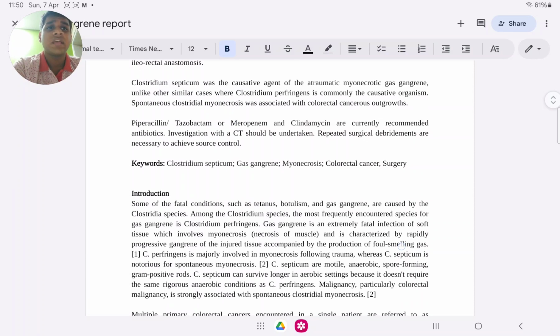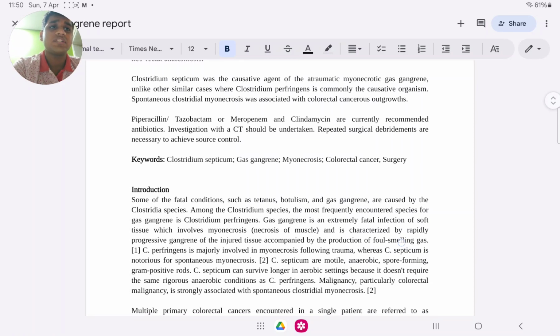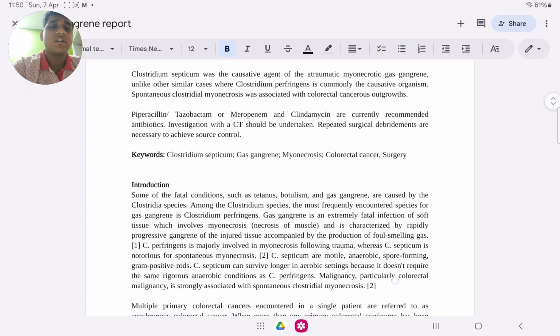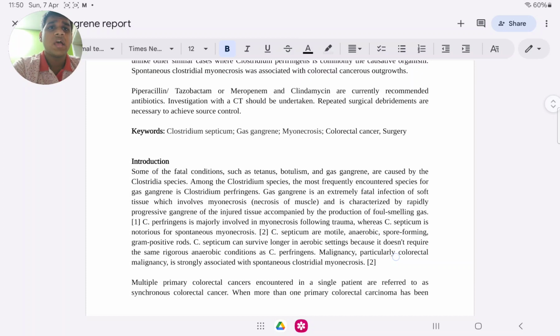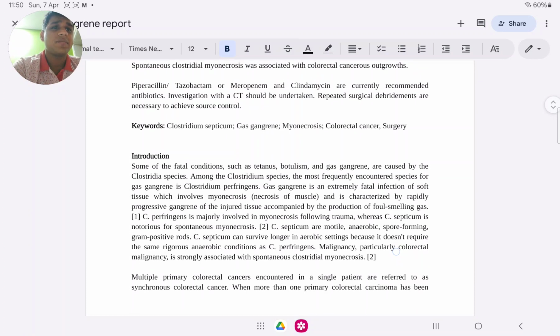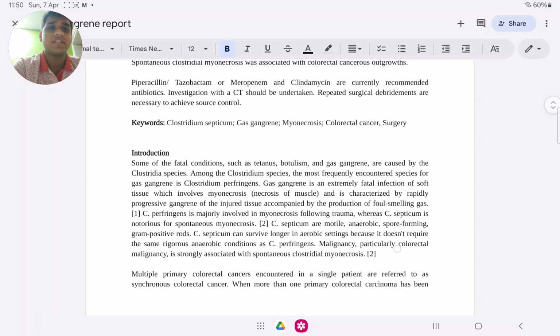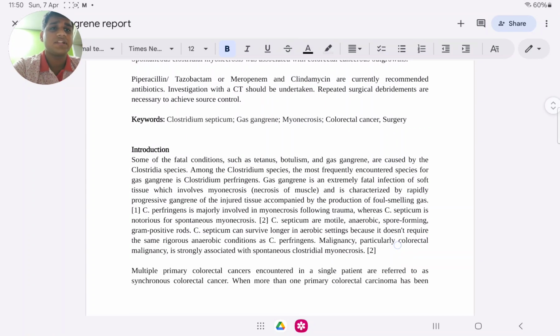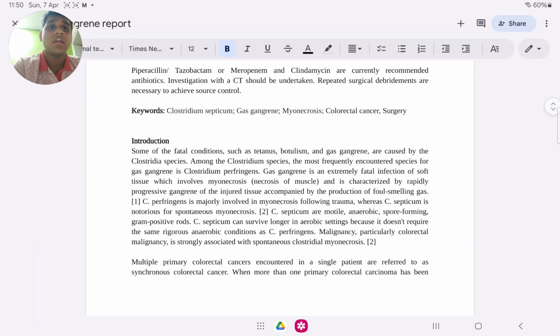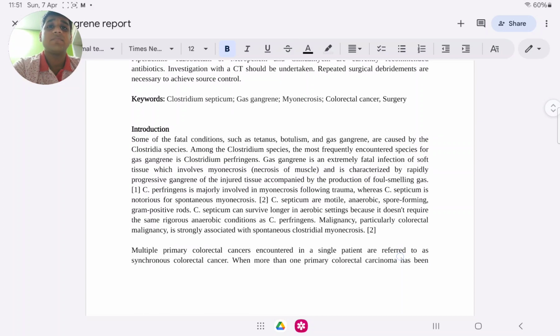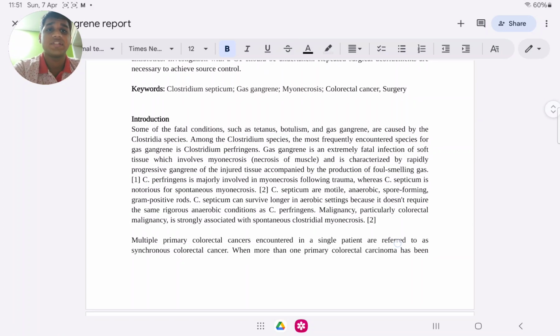Unlike other similar cases where Clostridium perfringens is commonly the causative organism, spontaneous clostridial myonecrosis was associated with colorectal cancerous outgrowths. Piperacillin-tazobactam or meropenem and clindamycin are currently recommended antibiotics. Investigation with a CT should be undertaken. Repeated surgical debridements are necessary to achieve source control. The keywords for this report, that means the words by which you can find this report on PubMed, are Clostridium septicum, gas gangrene, myonecrosis, colorectal cancer, and surgery.